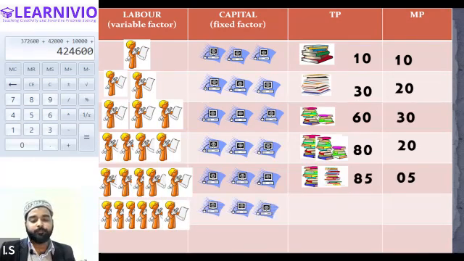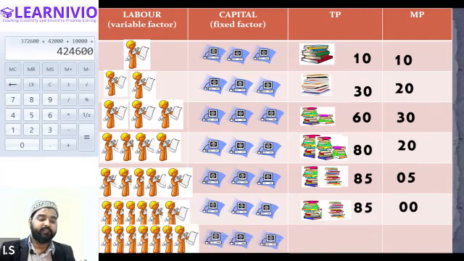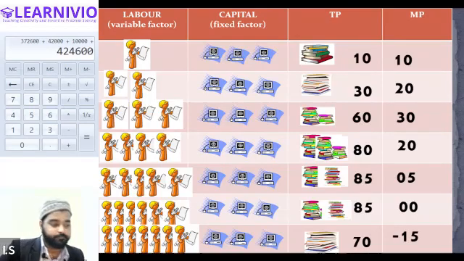Now there is no place and nothing to work on in the premises. There is nothing that he can contribute to, so his contribution will be 0. And if we decide to add one more labor, then eventually the marginal product, instead of increasing, will decrease. So total product will also decrease and marginal product will become negative.